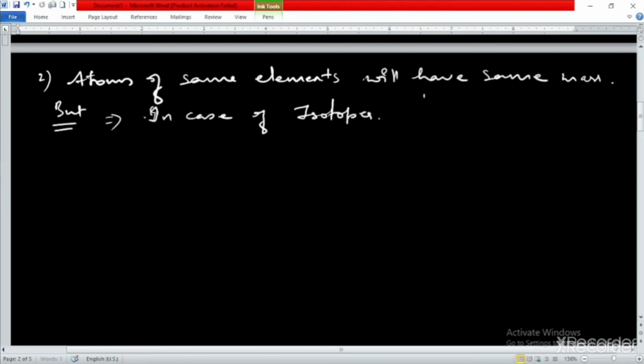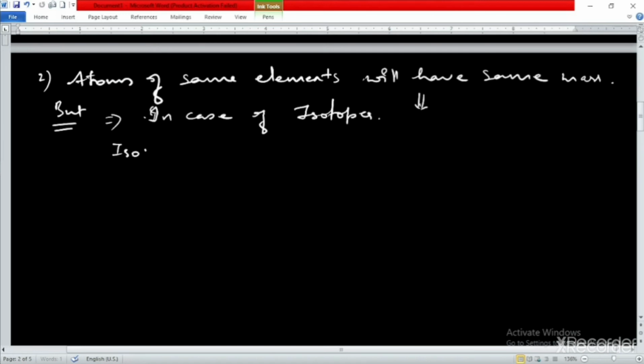It was not explained why isotopes have the same atomic number but different masses. Isotopes are elements having the same atomic number but different masses.